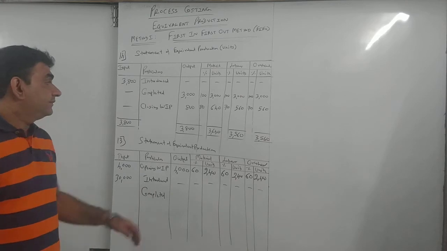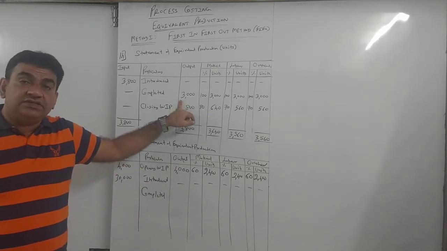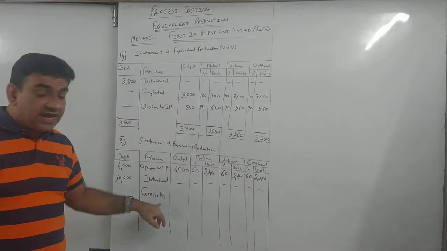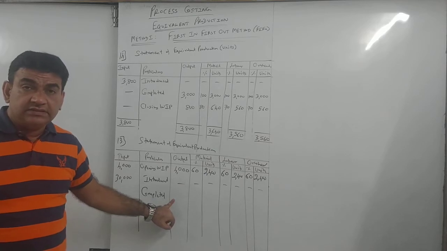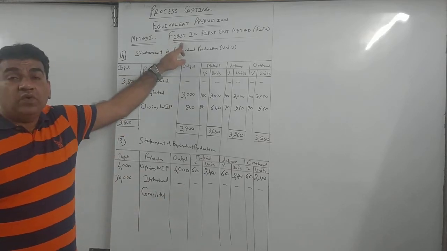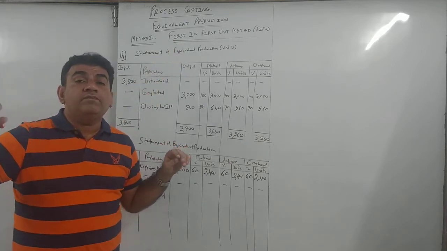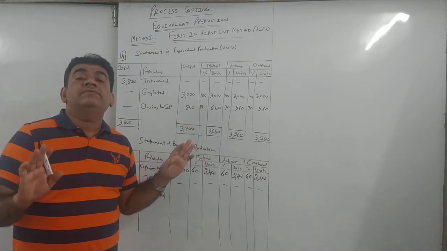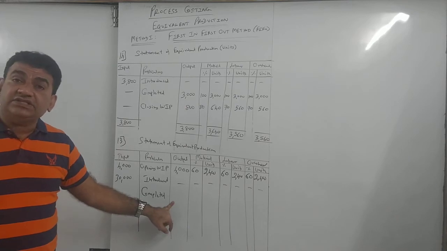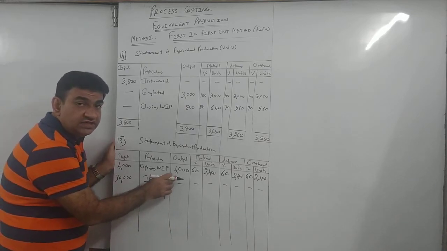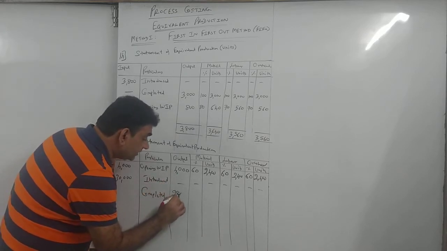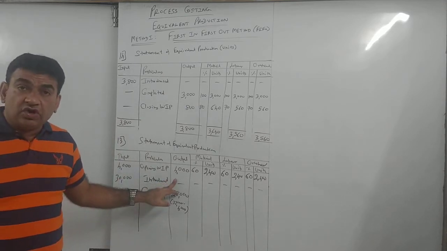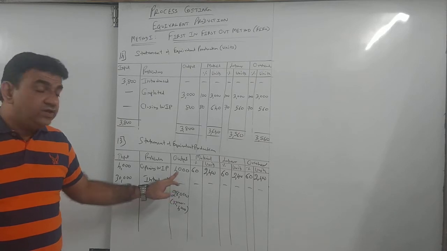Now all of you pay attention here. In the previous sum completed units were 3,000. So everywhere I wrote 3,000, here I wrote 3,000 at 100%. There was no opening. Here, what is the completed given? 32,000. Now remember, this is FIFO, first in first out. First the opening stock will be completed, after that the remaining. So when I say completed is 32, that 32 will first include 4,000. So the figure I will write here will be 28,000. How 28? 32 minus 4. So whenever they give you opening stock, subtract the opening stock from the completed production, 32 minus 4, 28.